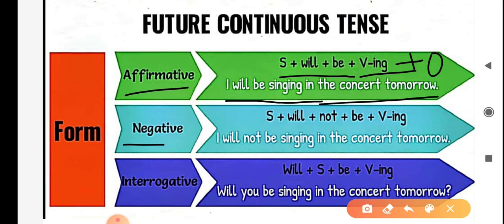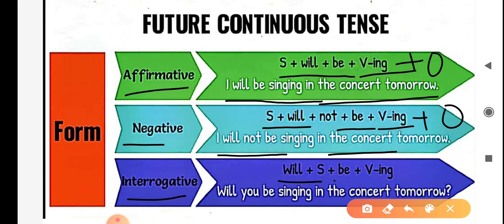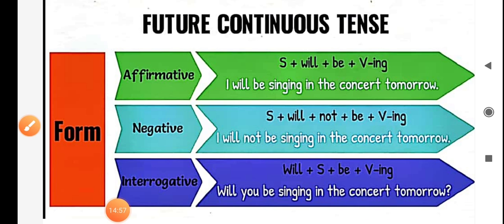Negative sentence, subject plus will plus not plus be plus ing form of the verb plus object. For example, I will not be singing in the concert tomorrow. Interrogative sentences and the structure is will plus subject plus be plus ing form of the verb plus object plus question mark. For example, will you be singing in the concert tomorrow?